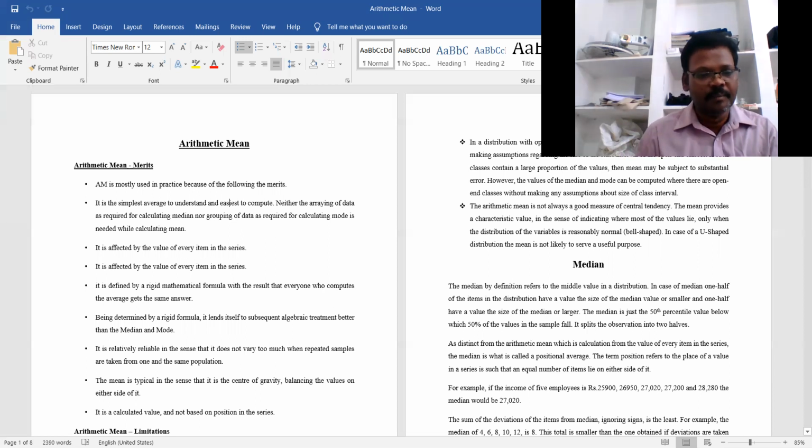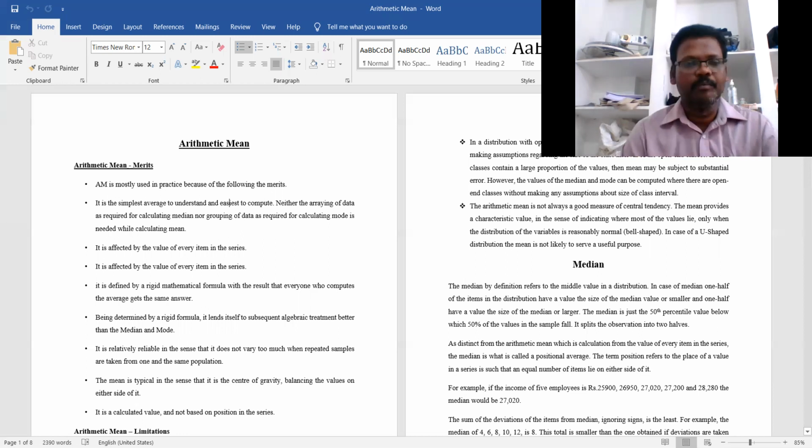So there are some limitations of the arithmetic mean. But even though there are some limitations, when compared with other types of averages, it is better, popular and widely accepted, used for the computation, estimation and measurement of averages.